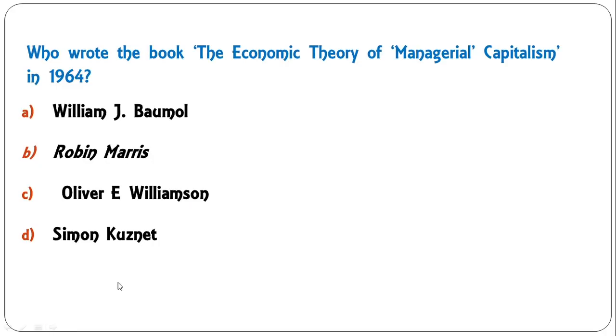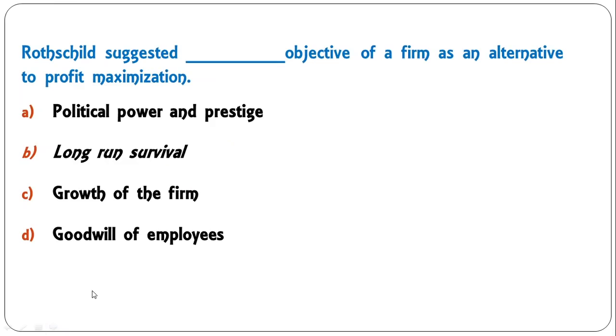Who wrote the book The Economic Theory of Managerial Capitalism in 1964? W.J. Baumol, Robin Maris, Oliver E. Williamson, Simon Kuznets. It was Robin Maris who wrote the book The Economic Theory of Managerial Capitalism in 1964.